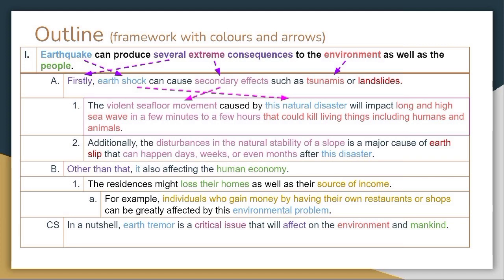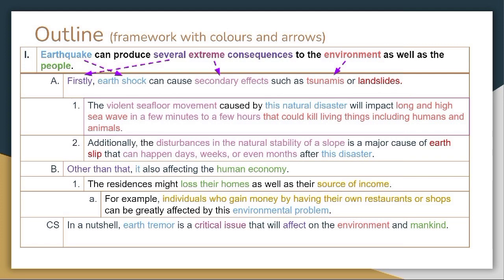The phrase violent seafloor movement is in the same color as secondary effect to show that the violent seafloor movement is the secondary effect. Meanwhile, the phrase in a few minutes to a few hours is in the same color as secondary effect to further explain the secondary effects. Next, the phrase long and high sea wave and that could kill living things including humans and animals are in the same color as tsunamis to explain the tsunami.